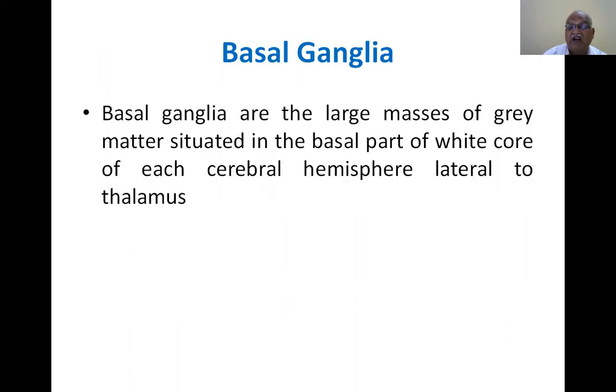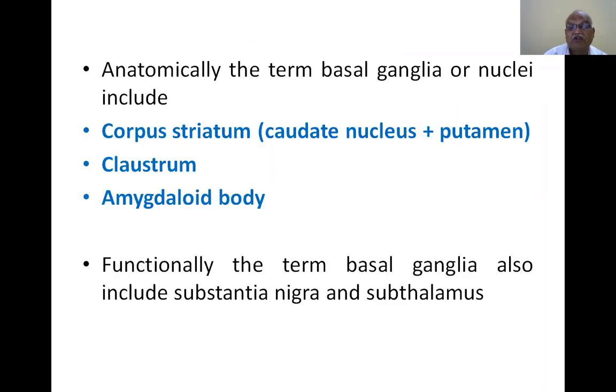Basal ganglia are large masses of gray matter situated in the basal part of the white core of each cerebral hemisphere, lateral to the thalamus. The diencephalon contains the third ventricle. The third ventricle is connected to the lateral ventricles present in both hemispheres, and from the third ventricle to the fourth ventricle there is a connection. So, basal ganglia are large masses of gray matter situated in the basal part of the white core of each cerebral hemisphere, lateral to the thalamus. Now, I will show the diagram.